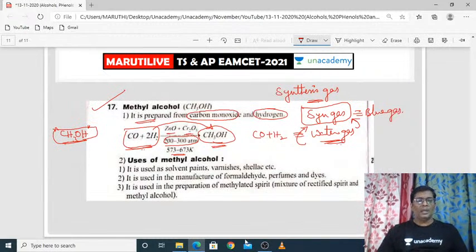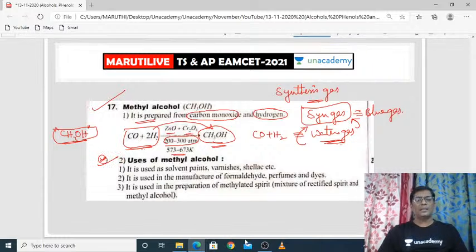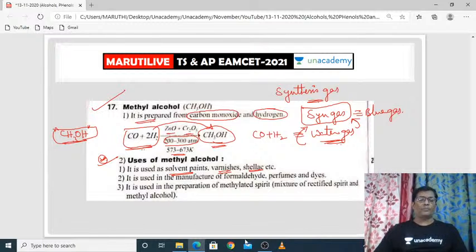And what are the uses of methyl alcohol? It is used as a solvent in paints, and as a solvent in varnishes and in shellac. These are all important: paints, varnishes, shellacs, etc. In these substances, we use methyl alcohol as a solvent.